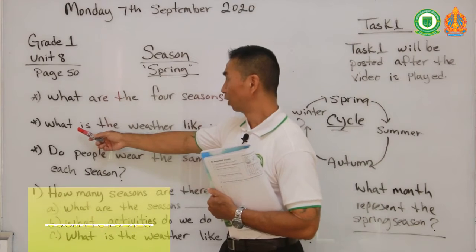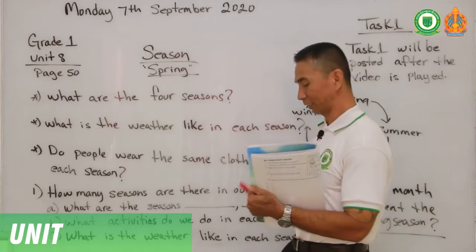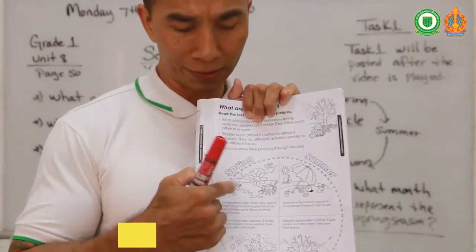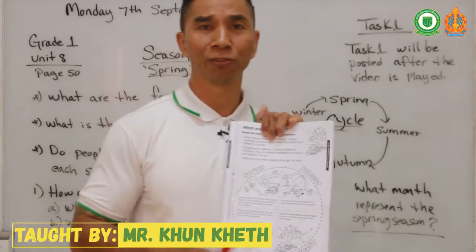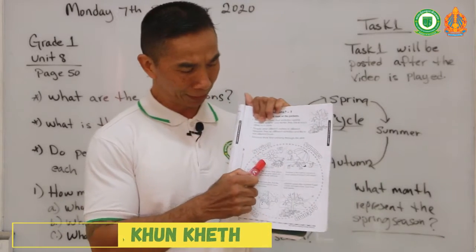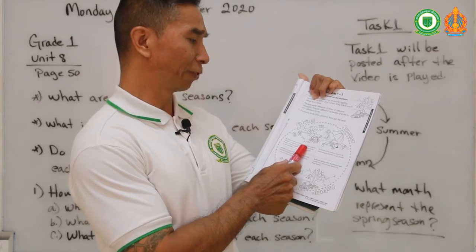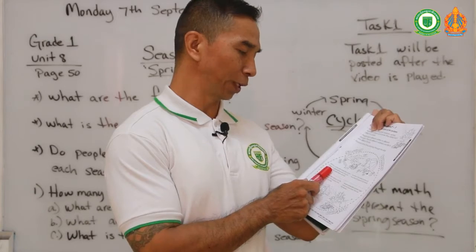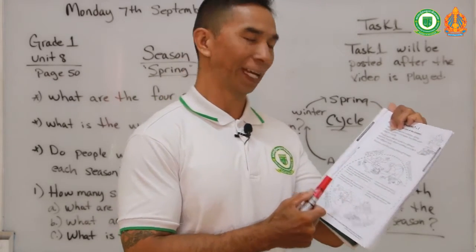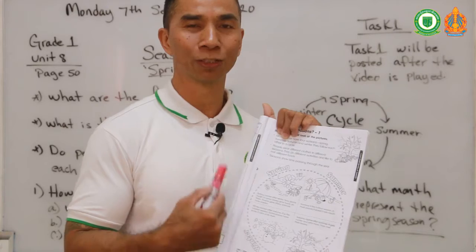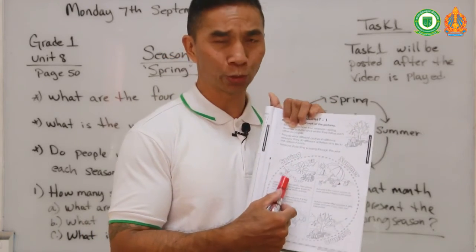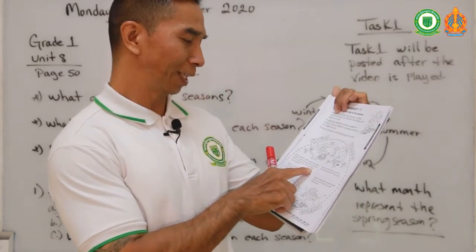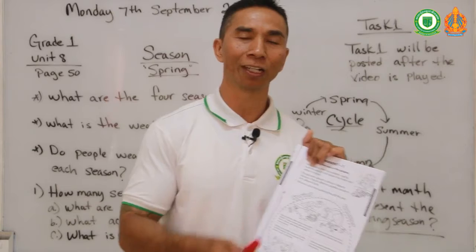For spring season, what is the weather like? If you look at this picture of spring, you can tell it starts to get hot, right? And maybe in some places it starts to rain a lot. Because as it says here, spring comes after winter. New plants begin to grow. Leaves grow back on trees. Flowers grow. Many animals have babies. So that means the weather is nice and cool. And it starts to rain because the trees are starting to have leaves in a lot of different places. And the grass and everything else starts to grow back. And the flowers are starting to bloom.